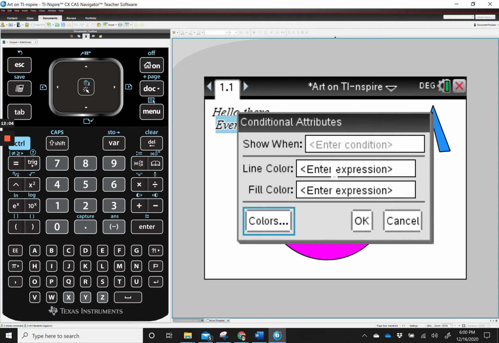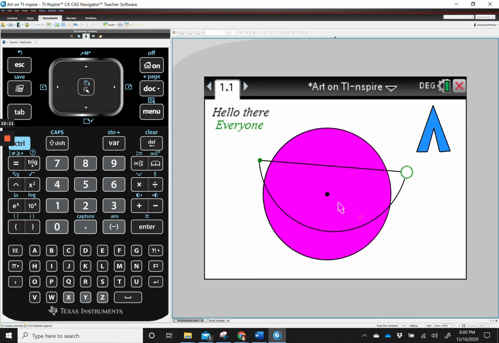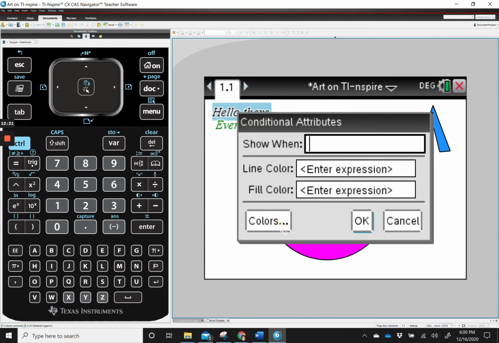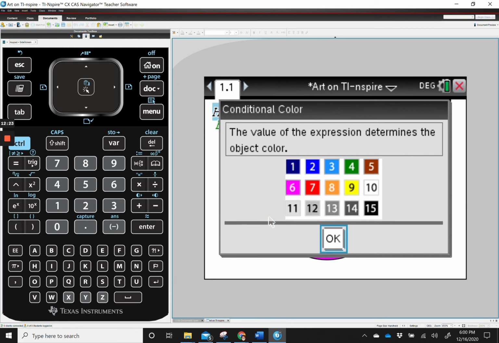And in the line color, and this is just for text only, line color, I'm going to put the number 4 and press OK. And my font turned green. So I'm going to come up here and do it again. On text, I'm going to right click. So that's a control menu. I'm going to go to conditions. I'm going to look at my color choices. This time I want it to be this bright pink, number 6.